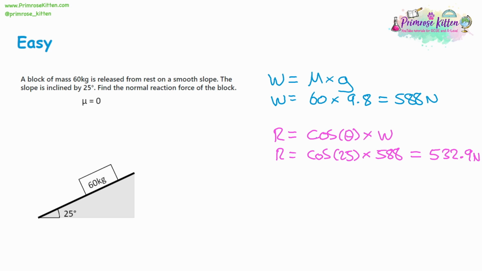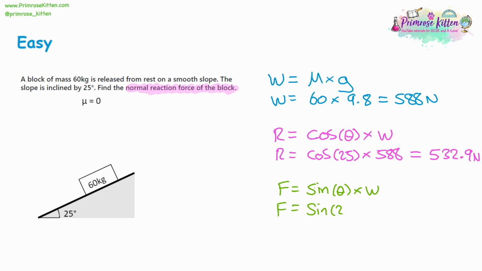Now, the last one, we've not been asked for this. The question is asking for the normal reaction force of the block, and we have our answer. So 532.9 is our answer. But let's say we wanted to find the force going down the slope. All we have to do, rather than doing cos theta times the weight for the reaction force, it's going to be sine theta times the weight for the force going down the slope.